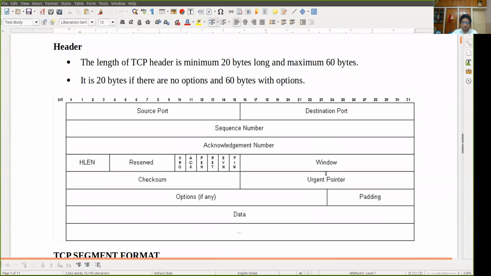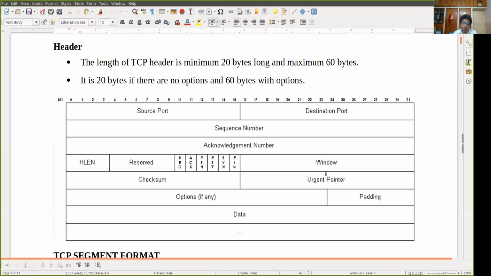Now the TCP header. If we see the structure of the TCP header segment, it is 32 bits in width, and it consists of various fields like source port address, destination port address, the sequence number, the acknowledgement number, and the header length field.